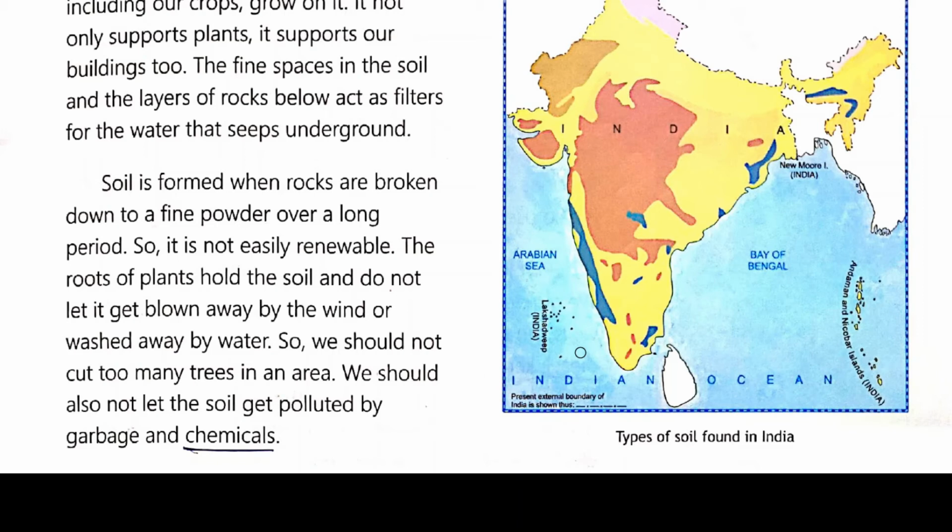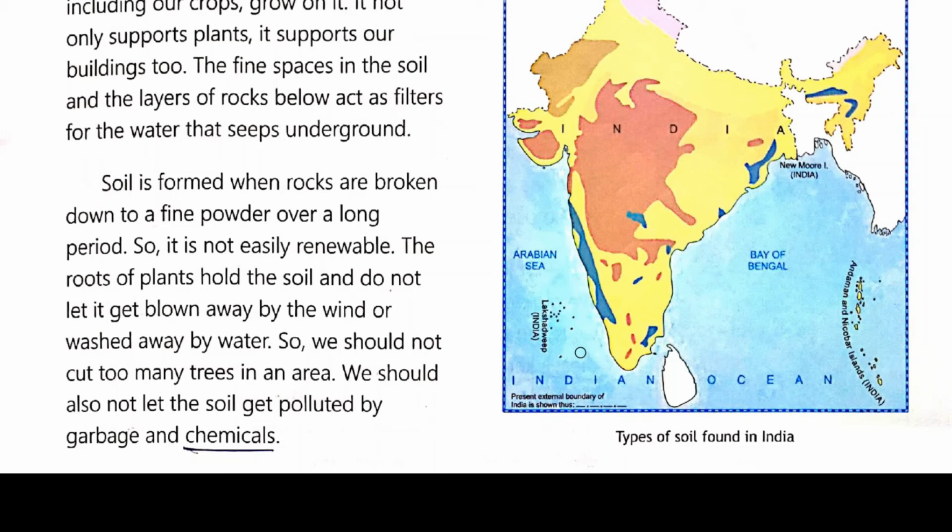The roots of plants hold the soil and do not let it get blown away by the wind or washed away by the water. So we should not cut too many trees in an area. If you cut down the trees, there will be loss of soil.